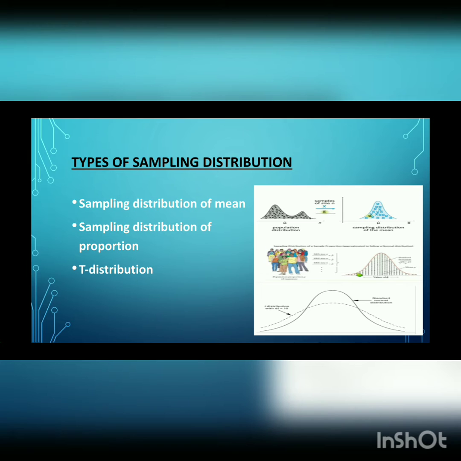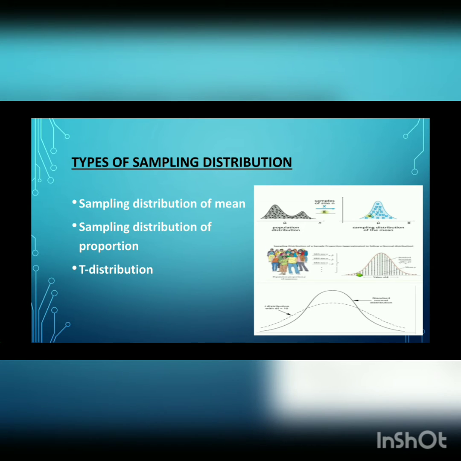Next one is sampling distribution of proportion. When it comes to the second type of sampling distribution, the population samples are calculated to obtain the proportions of a population. Herein, the mean of all sample proportions is calculated and thereby the sampling distribution of proportion is generated. As the proportion of a population is defined by a part of the population that possesses a certain attribute, the sampling distribution of a proportion aims to achieve a mean of all sample proportions that involves the whole population.